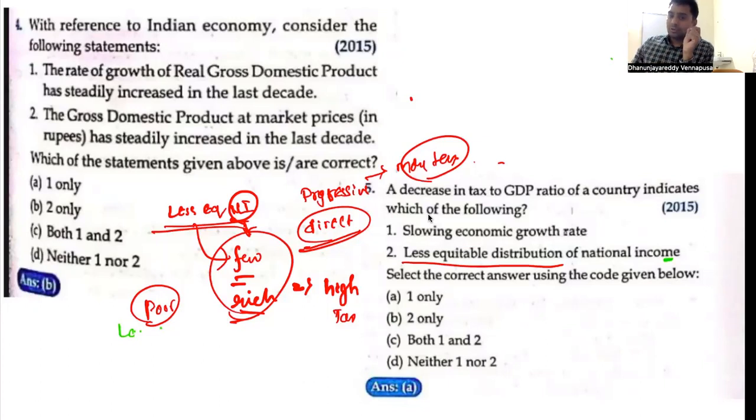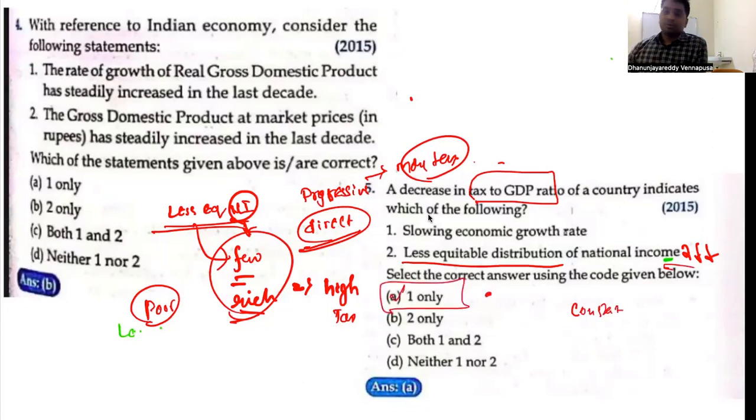Tax distribution or national income distribution always depends on the policies. It might not affect the tax to GDP. You cannot indicate that the tax to GDP is decreasing because of this. It can be constant also. So only one is correct here. So this is tax to GDP. Remember what is tax to GDP? Proportion of taxes to your GDP.